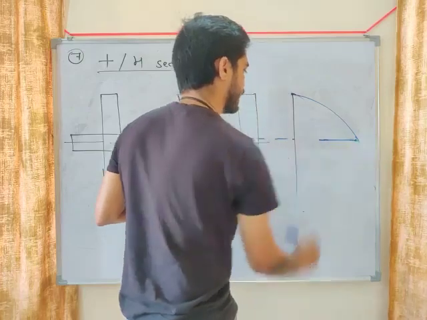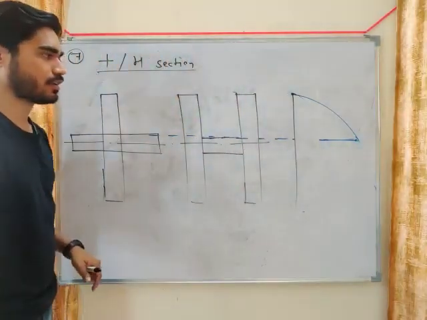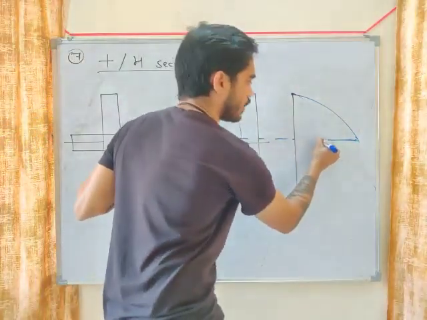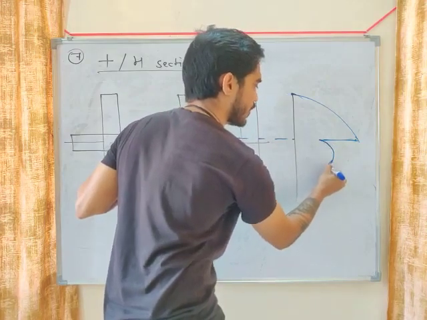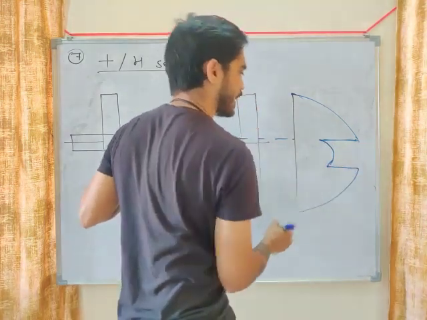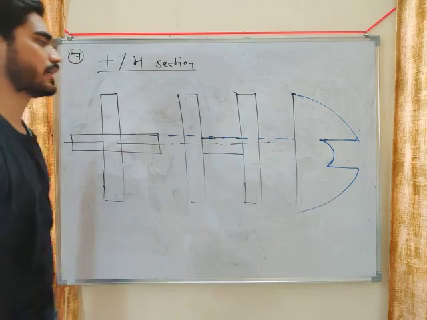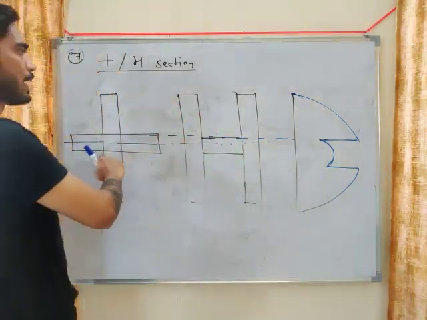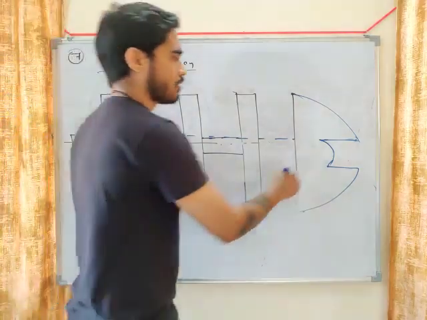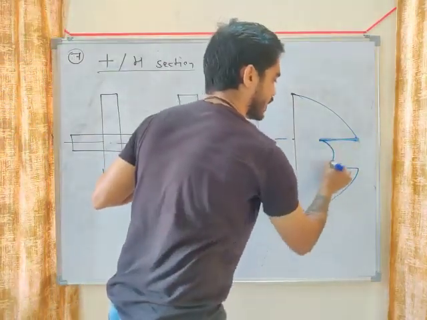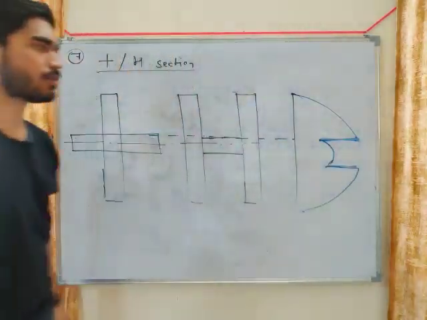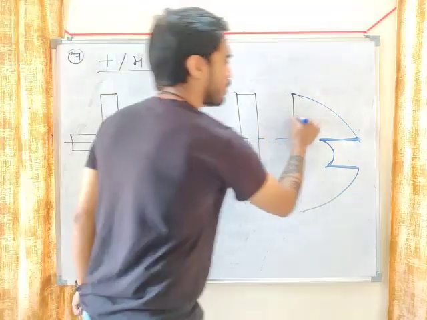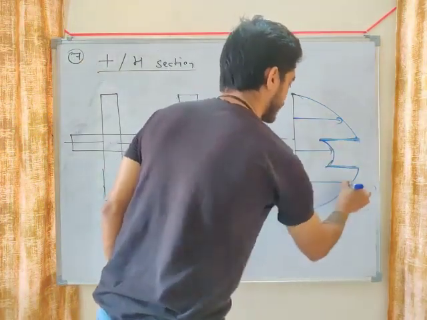Then again it will increase, then it will reduce, and you will get a diagram like this. This is the diagram for what? Plus section or H section. Here you can see at the junction it is suddenly changing. So this is the diagram for H section or plus section, my friend.